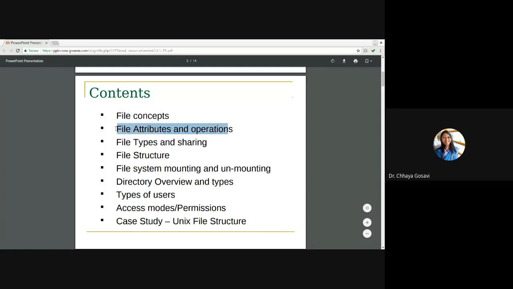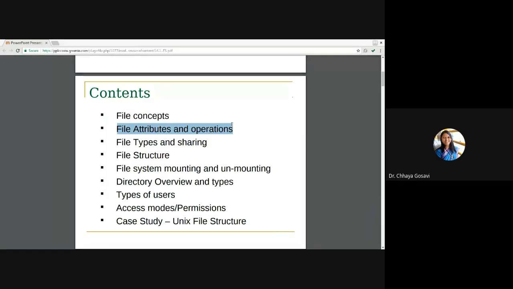Then attributes of a file and operations that OS performs on a file. Then different types of files and sharing mechanism, how a file can be shared between user, various groups or others. File structure, how data is stored in a file. Is there any formal structure that we are going to see? Then if you want to merge two file systems, that is called mounting and unmounting. Every system has its own file system, and when you want to merge or collaborate two file systems together, it is done with the help of mounting and unmounting.